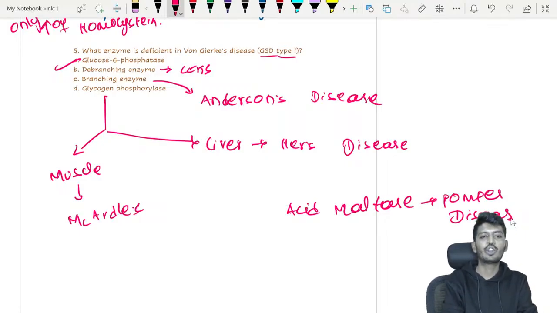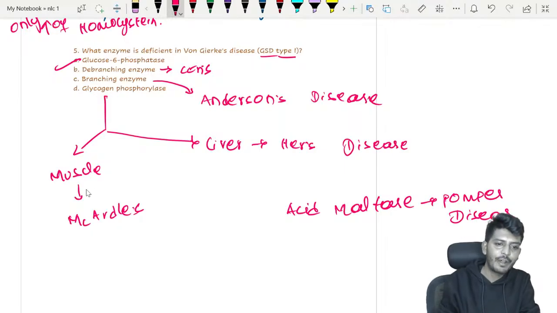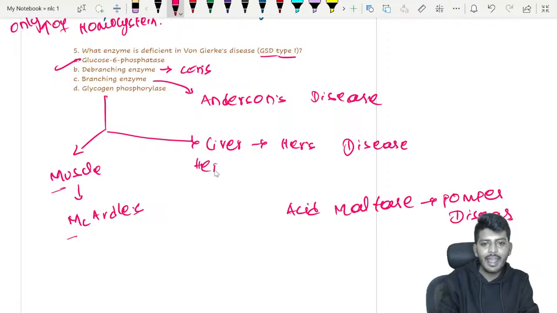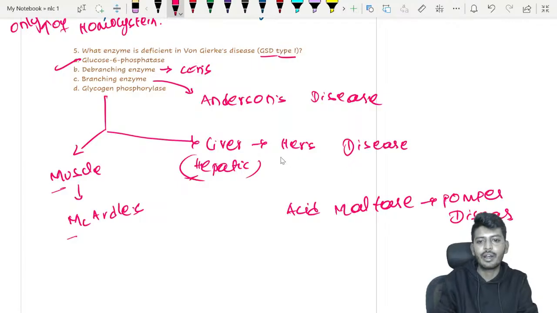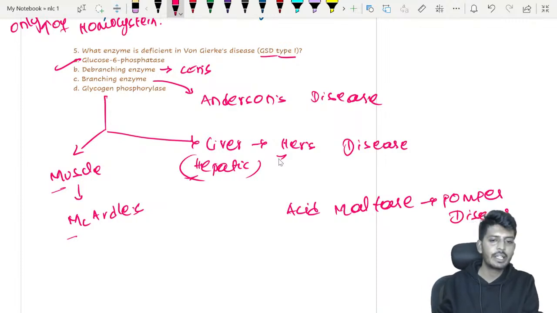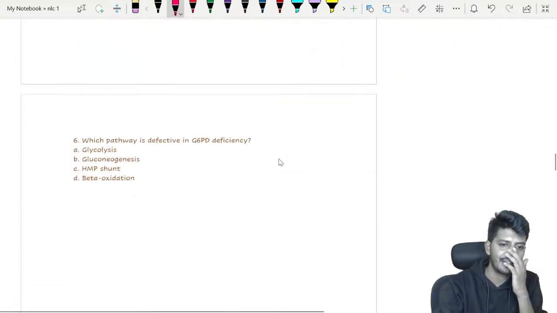In the class, I have told you A, B, C, D. A for Andersen, B for branching enzyme deficiency, C for Cori's disease, D for debranching enzyme deficiency, M for muscle, M for McArdle. Liver you can remember as hepatic, H for hepatic, H for Hers' disease. You need to remember all of this. Very good, whoever told me Pompe's disease will be deficiency of acid maltase.